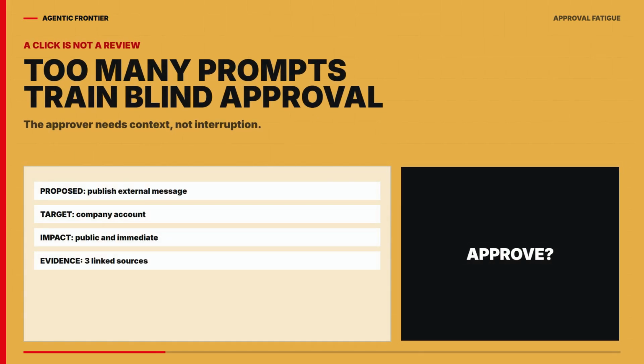But asking for approval before everything creates a second problem: approval fatigue. If a person sees 30 nearly identical prompts, the approval button becomes muscle memory. Human in the loop is not automatically human judgment. The review moment must show the proposed action, the target, the consequence, and the evidence that led there.